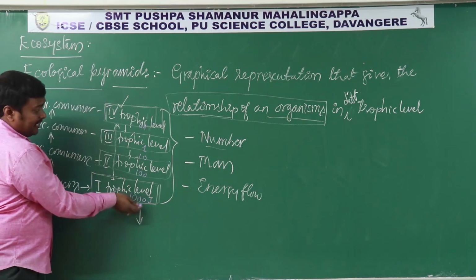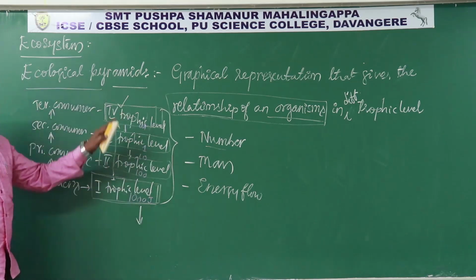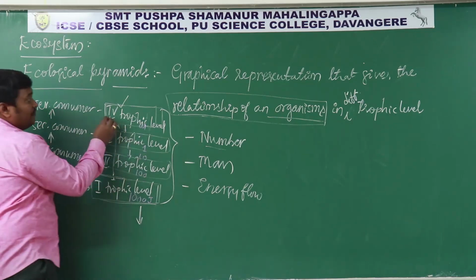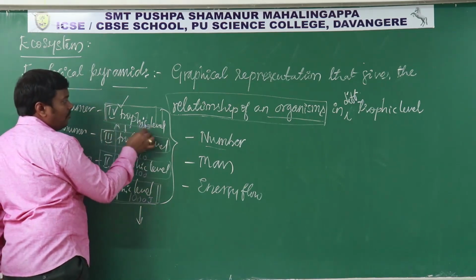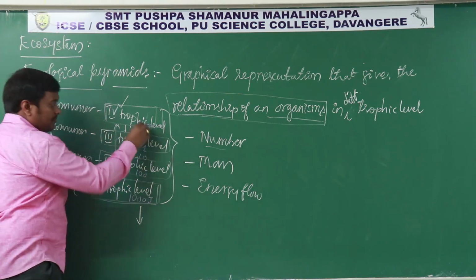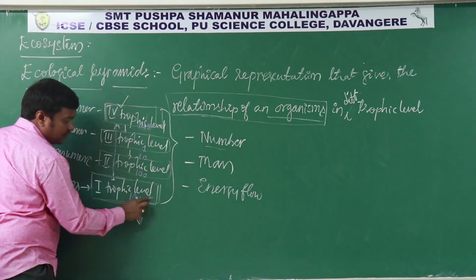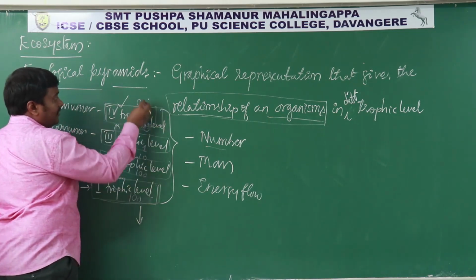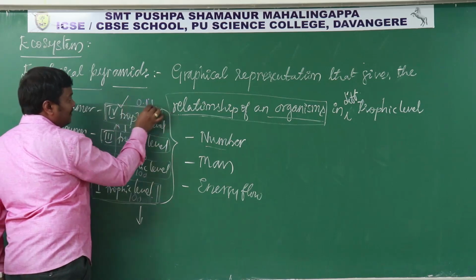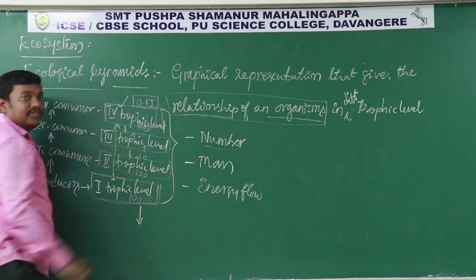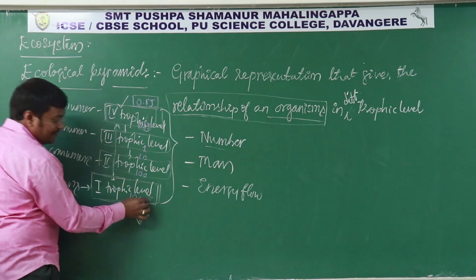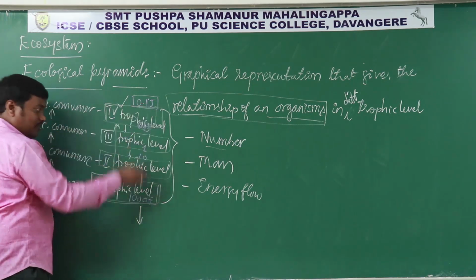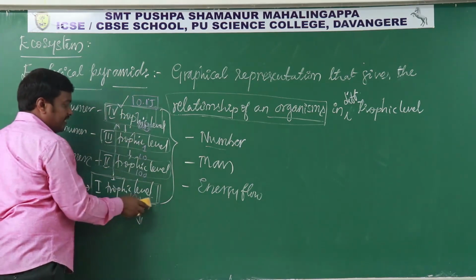Like that, at each and every level only 10% gets transferred to the next trophic level. If the fourth trophic level organism needs 0.1, that is enough. Suppose the number of organisms here is reduced. Remember, the organisms at this fourth trophic level must get 0.1 joule of energy. If there are 100 joules at the first trophic level, then it is sufficient. Suppose the number of organisms here decreases.